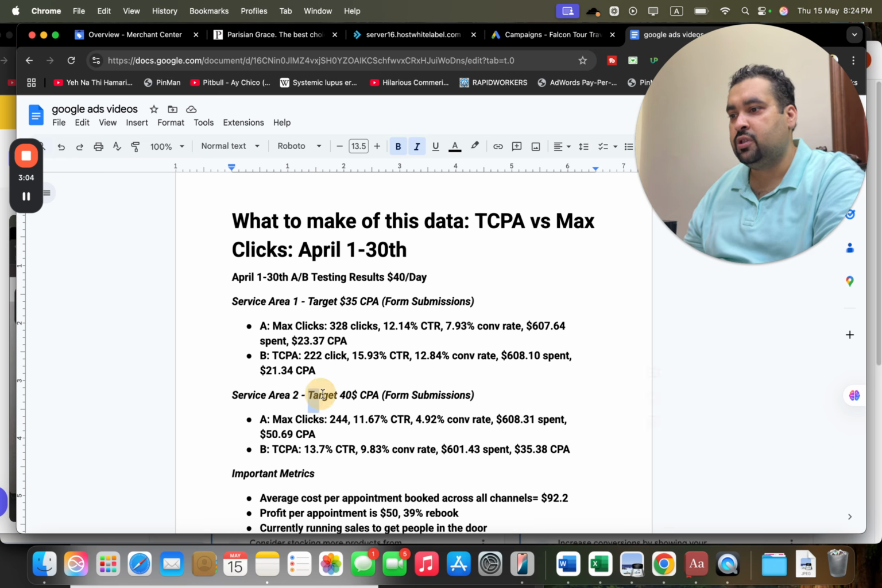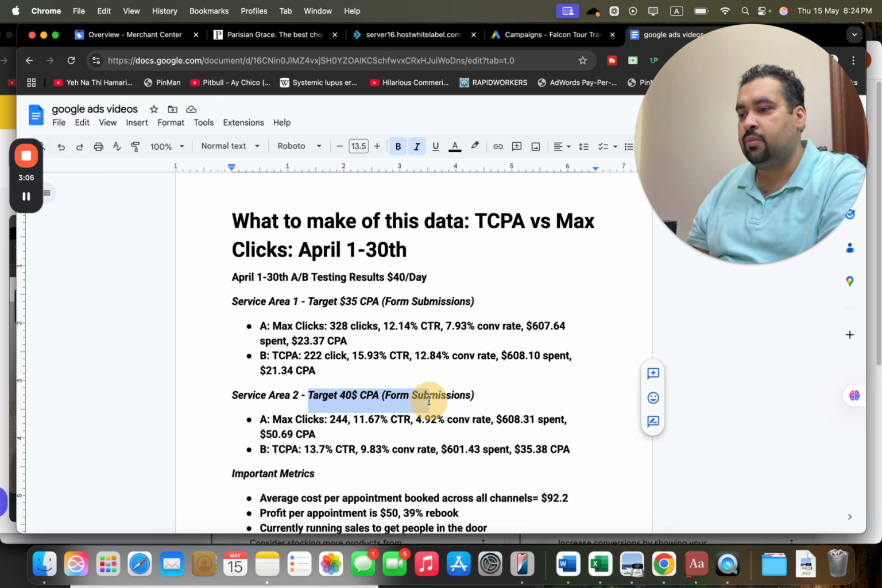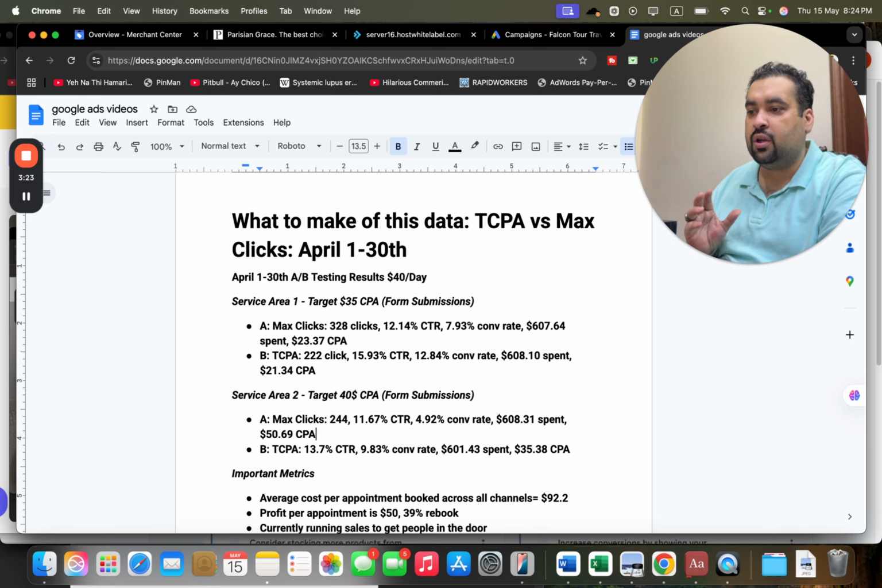Now over here you may see the target $40 CPA form submissions. With maximum clicks, 244 clicks, 11.67 CTR, 4.92 conversion rate, $608.31 spent, 50.69 CPA. And with target CPA, the campaign had 3.7% CTR, 9.83% conversion rate, $601 spent, and 35.38 CPA.